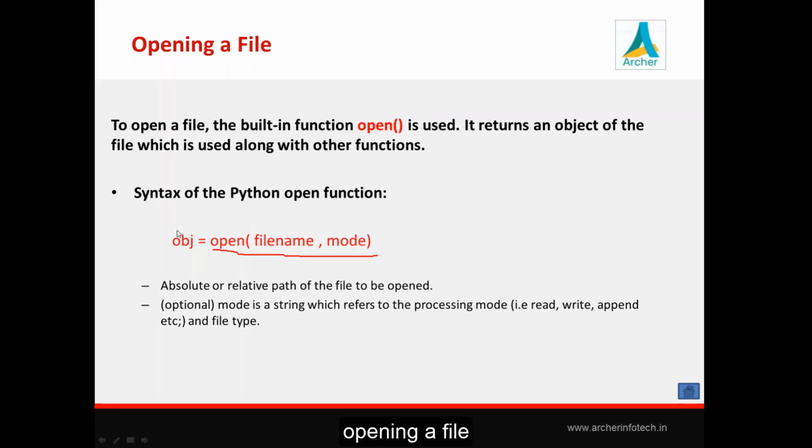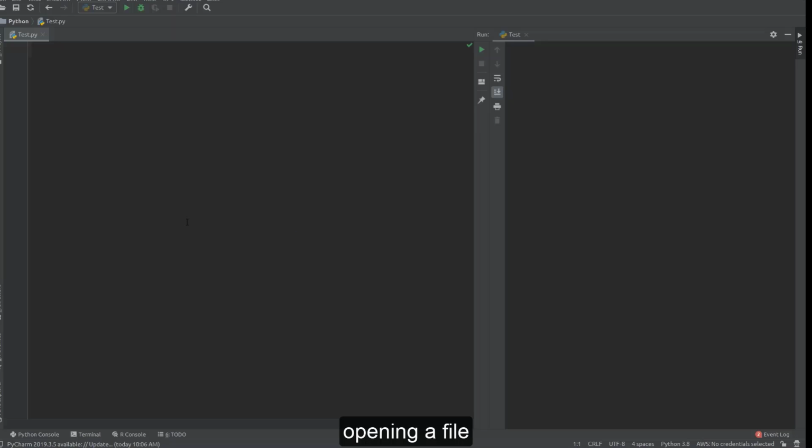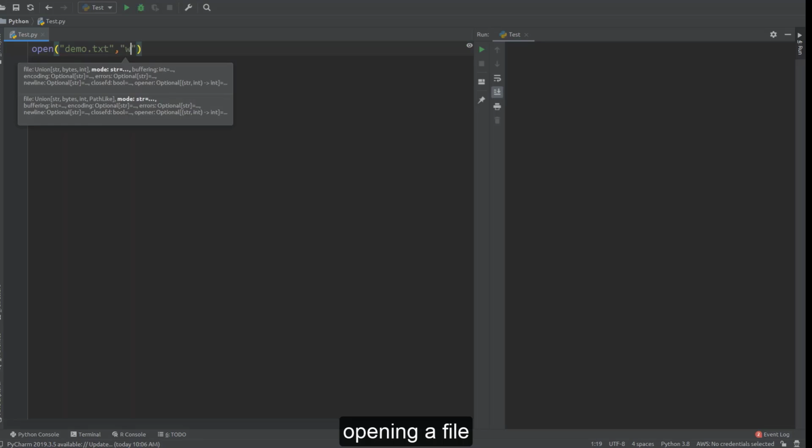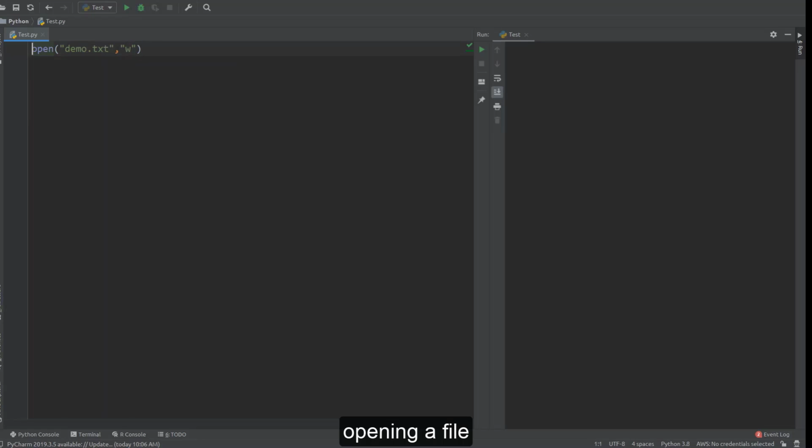Okay, so let's check now how we can open a file by writing some code over here. Here we are calling this open function. Now we are directly passing the name of the file without providing any path, and this file will get created over there. And then mode, currently we are passing W mode here, and this open function returns an object that we are storing in one variable, fh. So this is how we can open a file connection here. This much code we will run as it is.